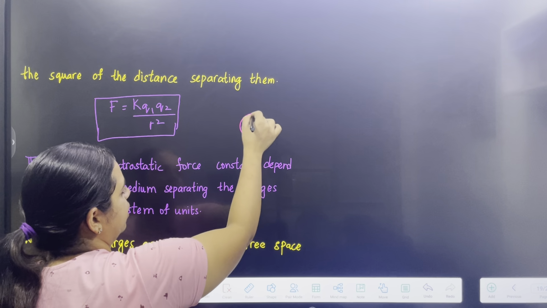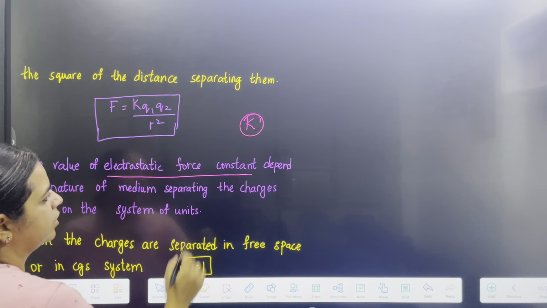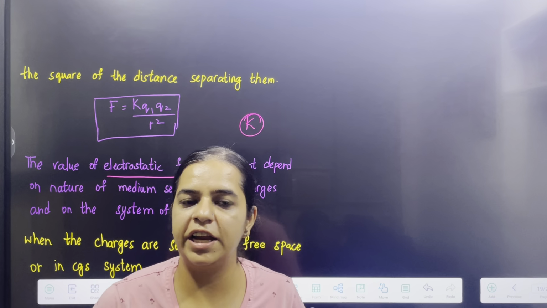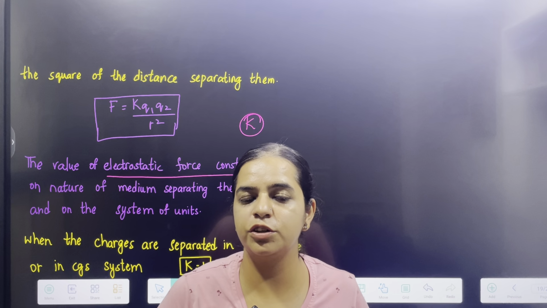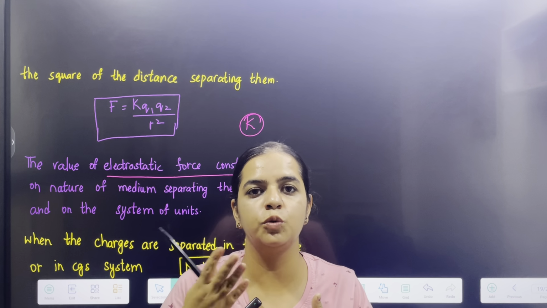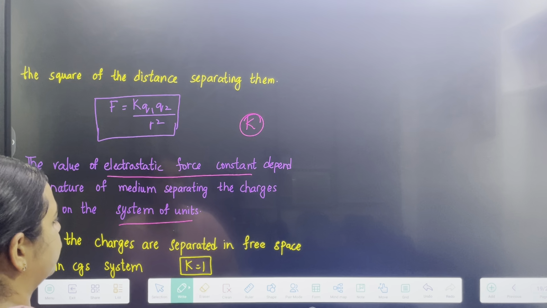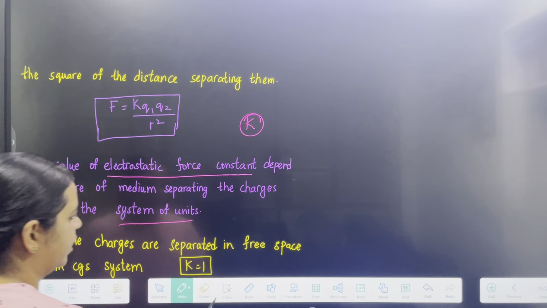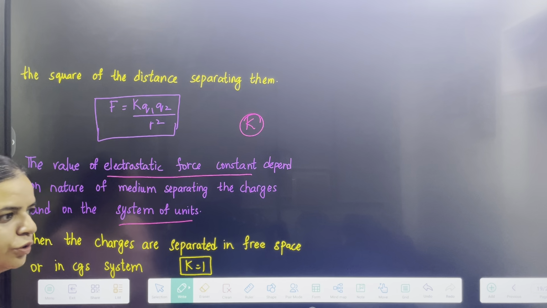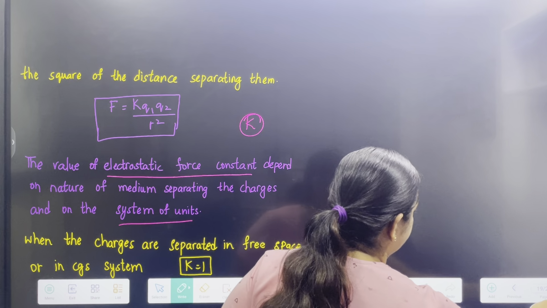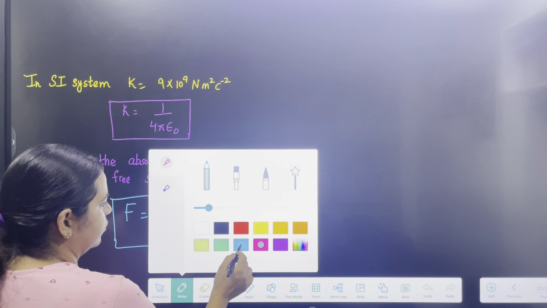Here k is the electrostatic force constant, which depends on the nature of the medium separating the two bodies. It also depends on the system of units. If the charges are separated in free space, then k is equal to 1 in some unit systems. Otherwise, we have k equal to 9 × 10^9.